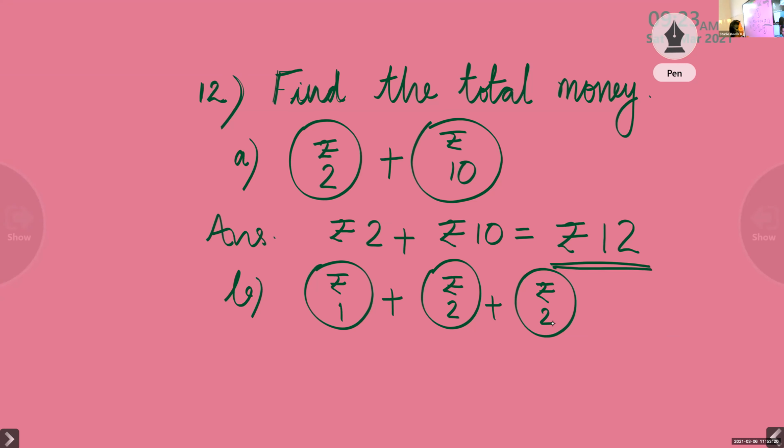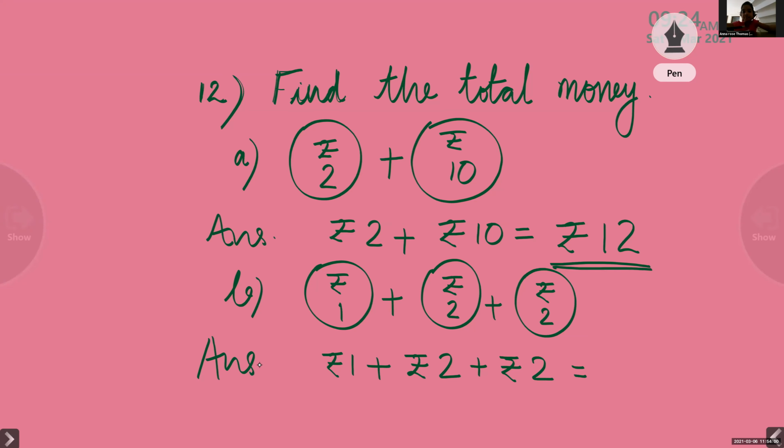Here we have 3 coins, so we have to add 3 one-digit numbers. We know how to add 3 one-digit numbers. We will add the first 2 numbers, then with that answer we will add the third one. The first coin is rupees 1, the second coin is rupees 2, and the third coin is again rupees 2. So 1 plus 2 plus 2.